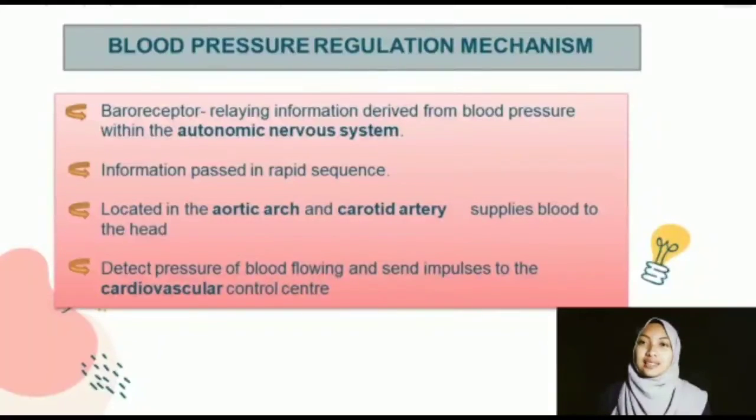It is located in the aortic arch and carotid artery. The carotid artery is the artery in the neck that supplies blood to the head. These receptors detect the pressure of blood flowing through them and continuously send impulses to the cardiovascular control center in the medulla oblongata to regulate blood pressure.